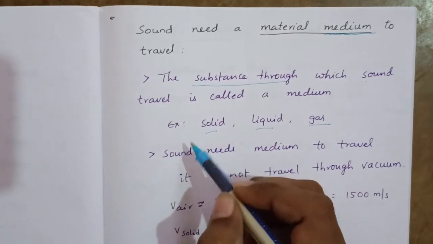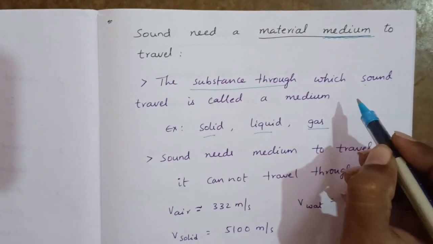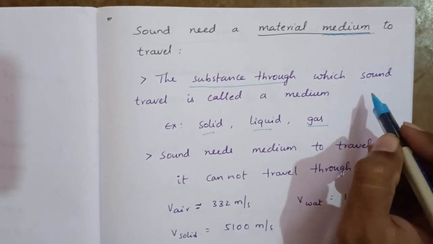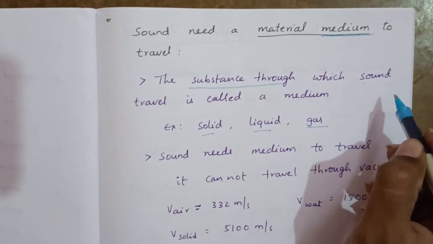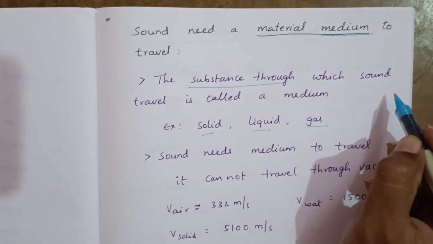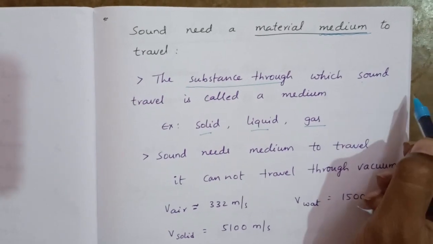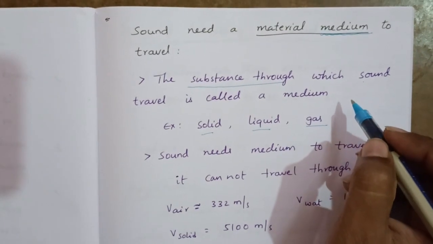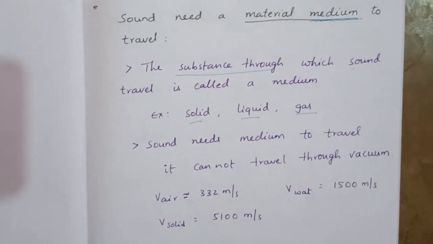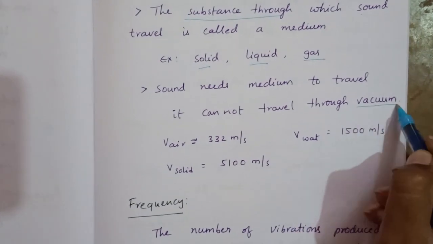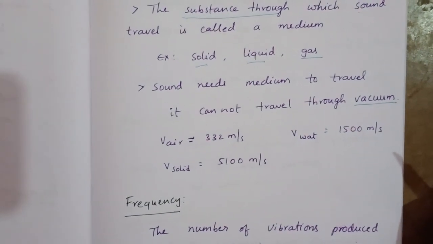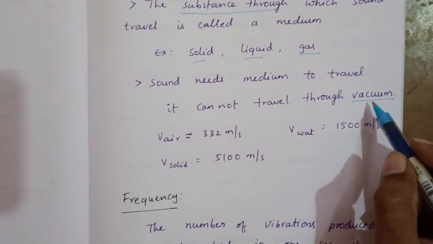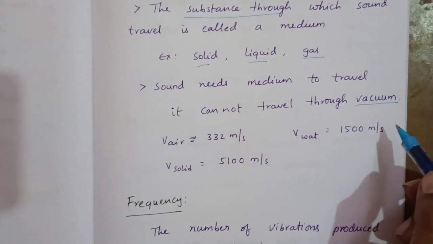Because as we discussed earlier, sound is a form of energy, and when it enters the air, it creates disturbance. Due to that, molecules vibrate and hit the neighbor molecules. So sound is passed to the neighbor molecules, which vibrate and hit the next neighbor molecules. Like that it should go. So it requires a material medium and it cannot travel through vacuum. Vacuum means no medium, no gases, nothing is present in it. So sound cannot travel through vacuum.